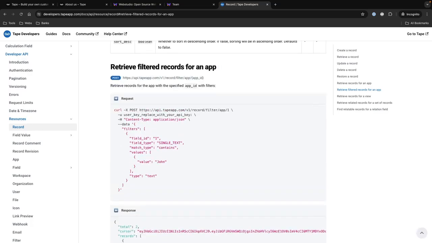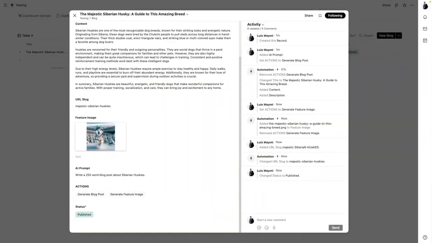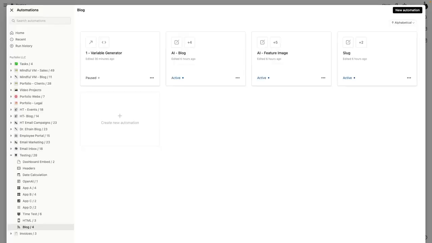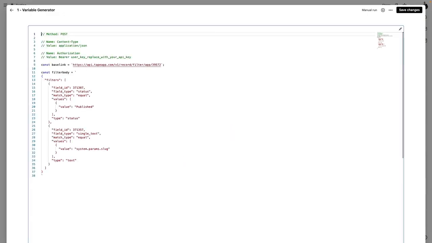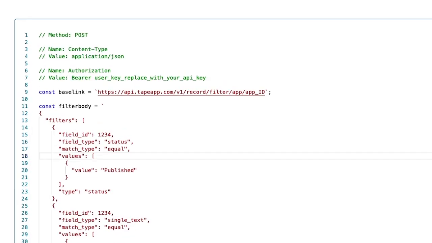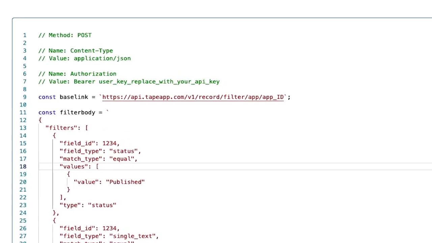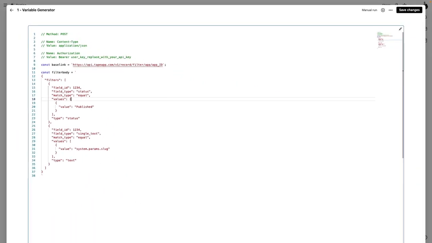So to make things easier, I went to Tape, and on Tape, I created something that I call the variable generator. And if I go here, you see that I created a variable generator here. And in here, I can see exactly what I need for Webstudio. So for Webstudio, the method is gonna be the post, and these are the headers that I need, the base link, and the filters that I'm going to be using. I'm going to filter the status for the blog posts that are published, and it's going to search the slug for the slug that matches the current slug. It doesn't make sense, but you will see later.